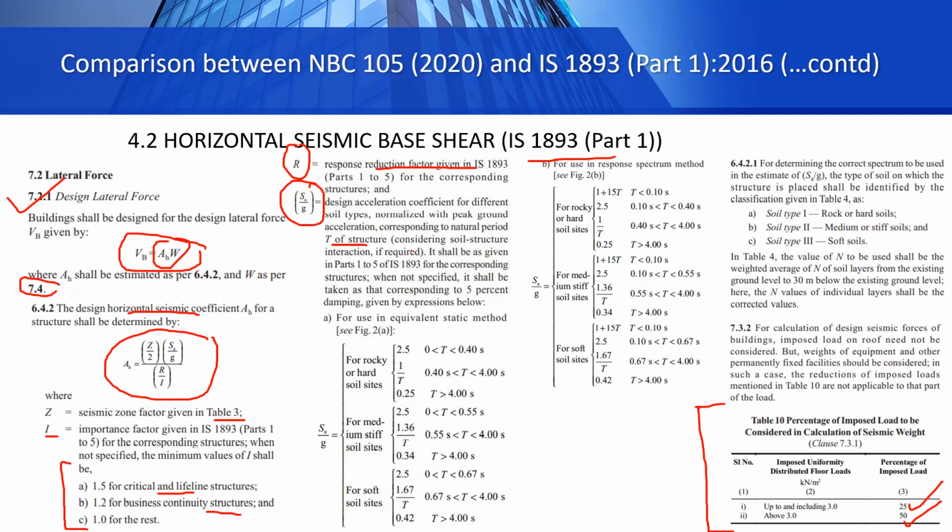But similar to what we have in our Nepal Building Code, this SA by G value is dependent upon the soil type and the time period of our structures. So A gives us SA by G for the equivalent static method and B gives us the SA by G value for the response spectrum method, and you can see these values in both cases are dependent upon T, which is the time period, and for different soil types. The soil types, we have 3 classes in the Indian code, whereas we had 4 classes in the Nepali code. So this is about horizontal seismic base shear calculation in case of Indian code.